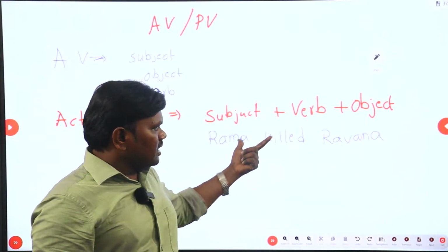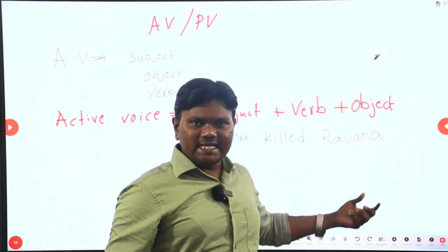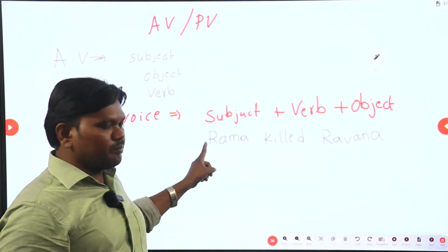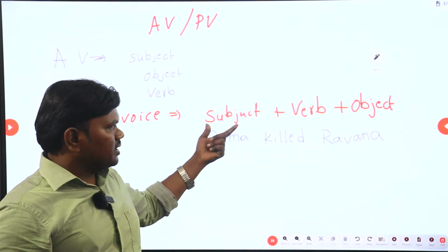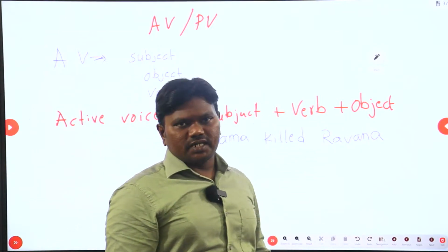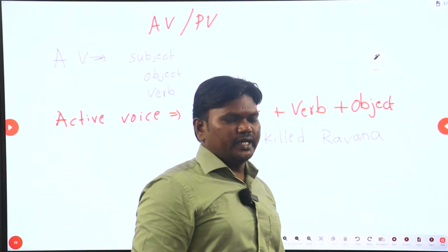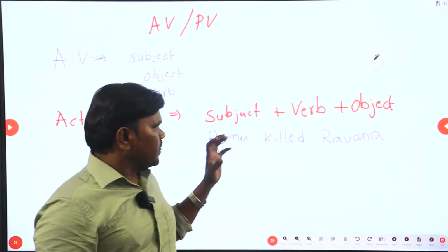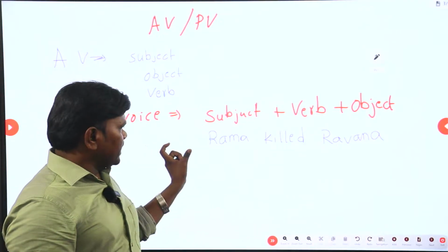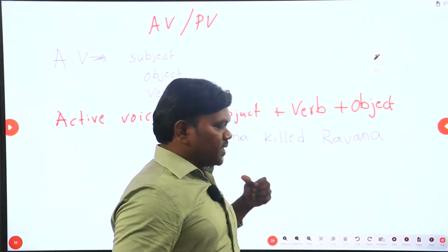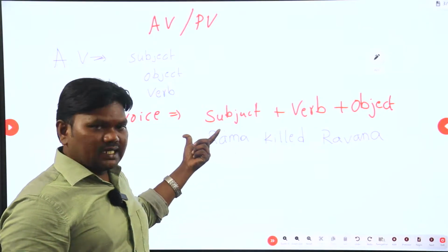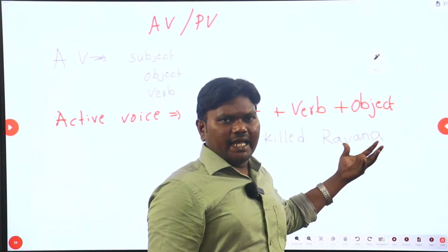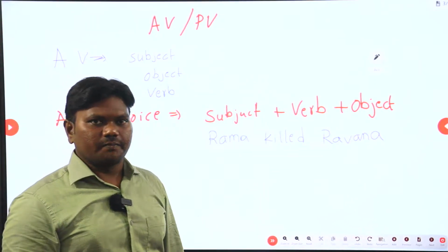So Ravana is getting killed. The person who is receiving the task that is done by subject called Rama is called object. Object here, limited to this topic alone, don't go beyond what we are discussing now. In active voice, subject is the person or the noun that does an action. Object is the person or any noun which receives that action.